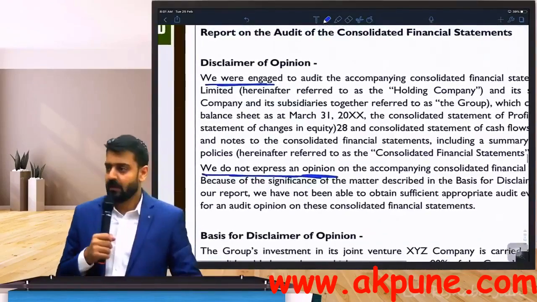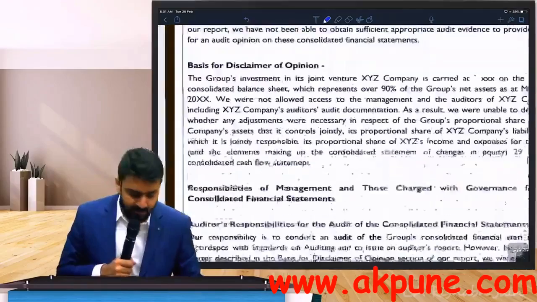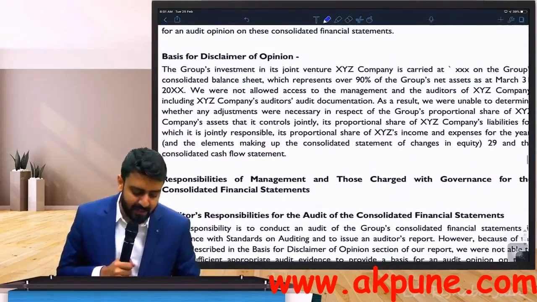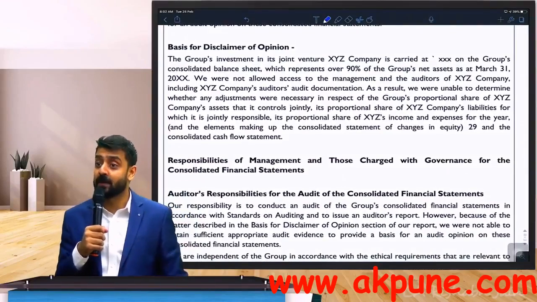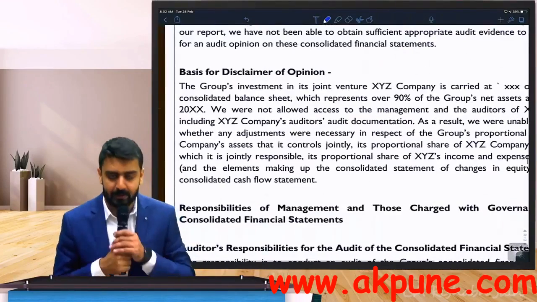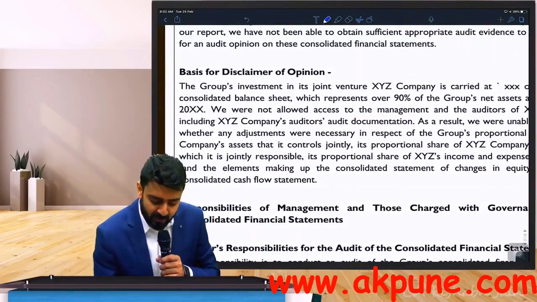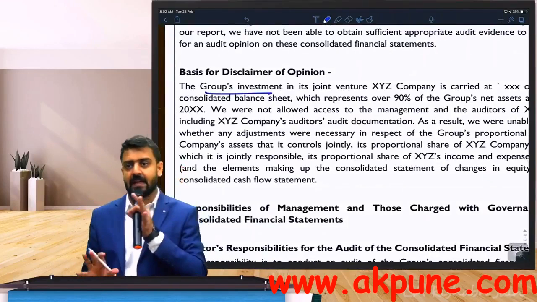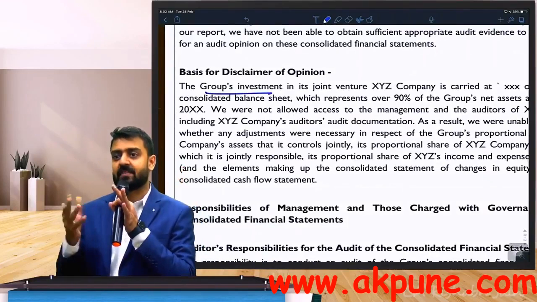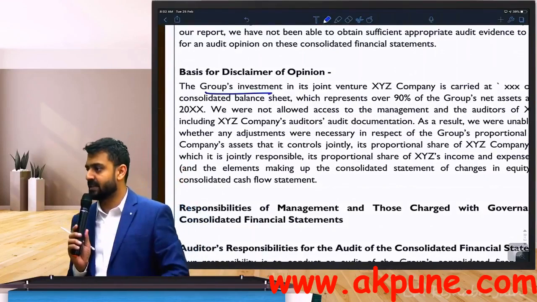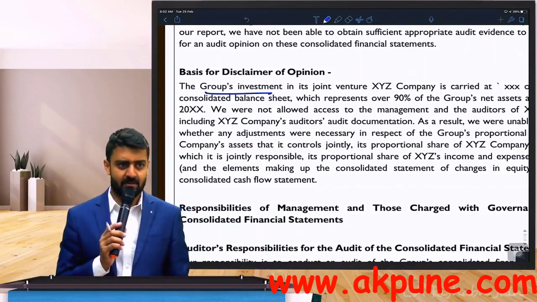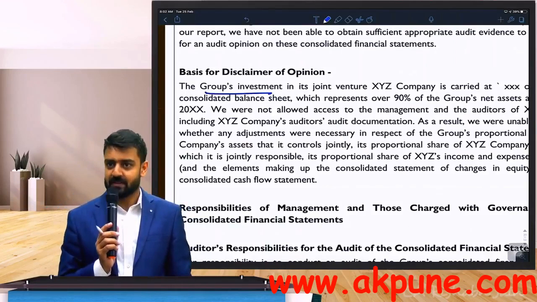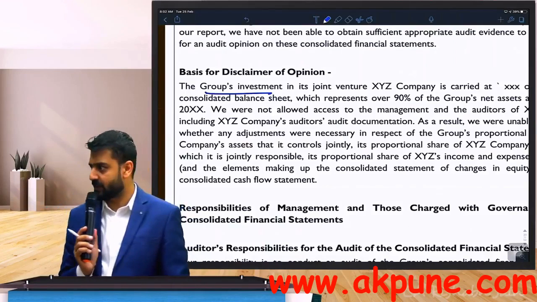See, disclaimer. In disclaimer, you know the basis paragraph you always have? Remember the basis for modified opinion paragraph? They've given you some example. The group's investment. So when I talk about the group's investment, technically keep in mind that we are doing the audit of a CFS. You know, CFS and SFS. CFS, consolidated financial statements.